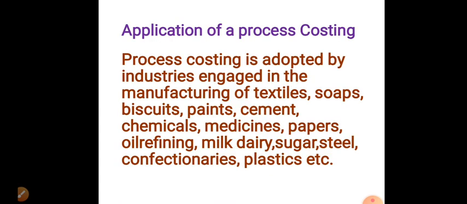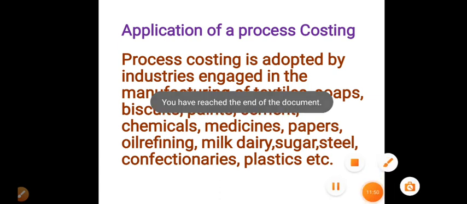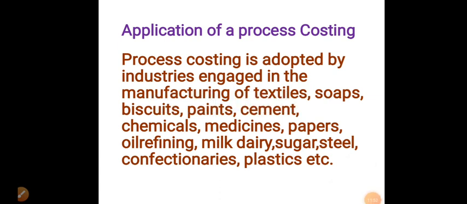Next, we'll see the application of process costing. In which field is process costing mainly applicable? Process costing is adopted by industries engaged in the manufacturing of textiles, soaps, biscuits, paints, cement, chemicals, medicines, papers, oil refining, milk dairy, sugar, steel, confectionery, which is a kind of chocolates, and plastic, etc.